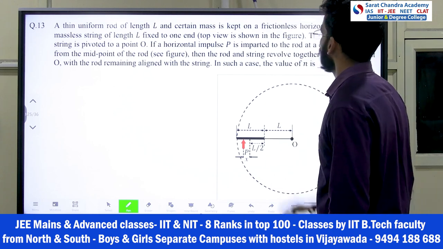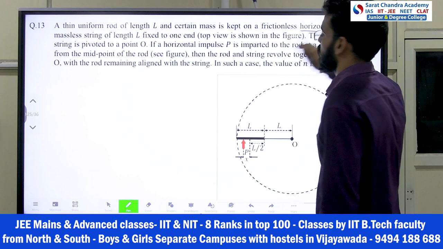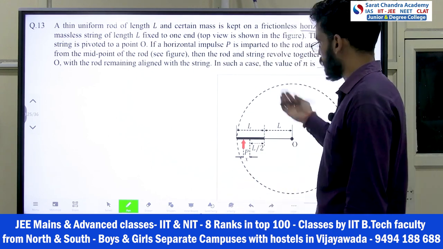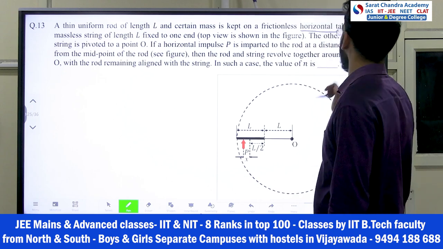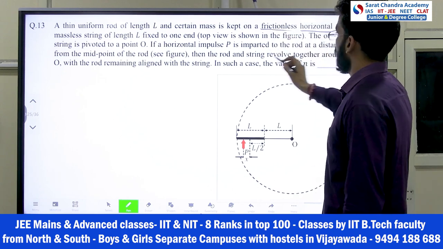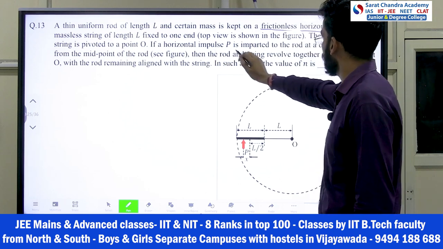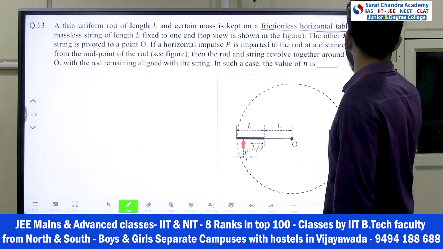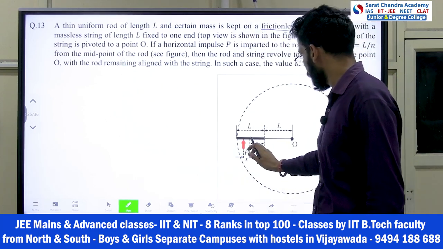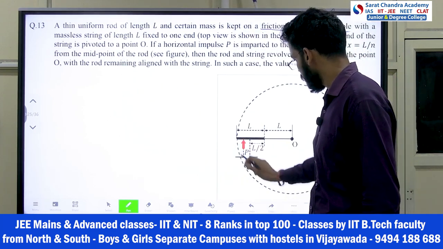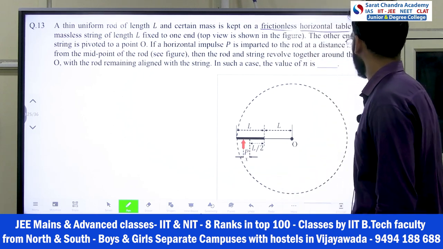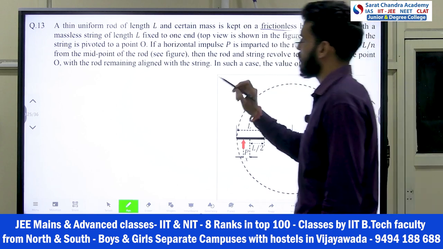Frictionless horizontal table. Okay, horizontal table means you don't have to bother about the mg and normal. That is outside and inside the plane, so we don't even bother about it. Frictionless also he said, so no friction. And if the horizontal impulse P is imparted to the rod at a distance x equals to L by N, so at a distance of x from the midpoint of the rod, you imparted an impulse P. Then the rod and the string revolve together around the point O.